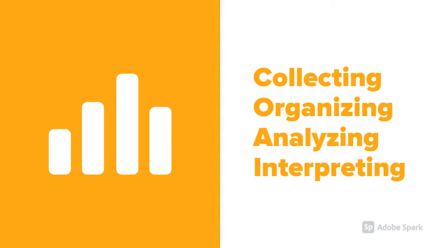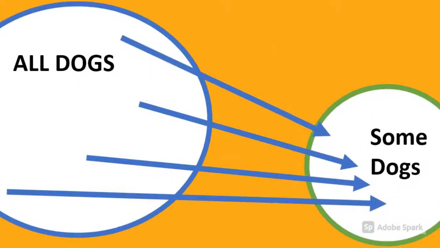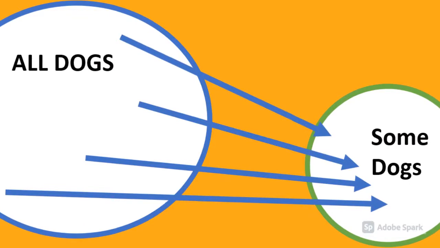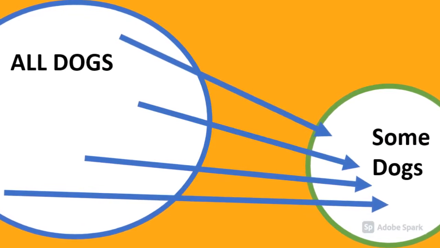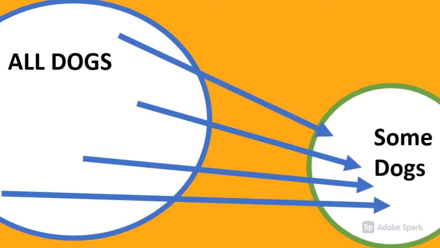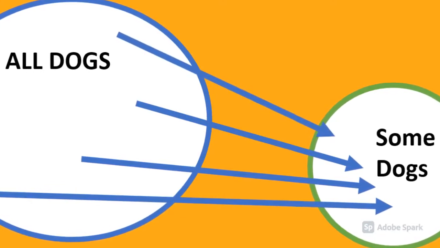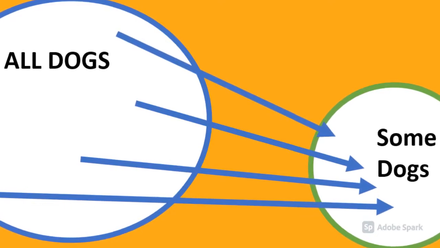Let's look at an example. The statistical process often begins with a question. For example, let's say you're curious about the length of the average dog's tail. One way to answer this question would be to measure the tail length of every single dog in existence and then find the average. Obviously, this is impossible. The best you can do is choose some dogs and try to find their average tail length.